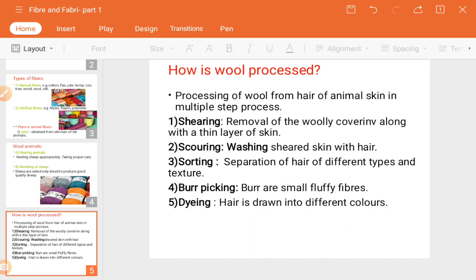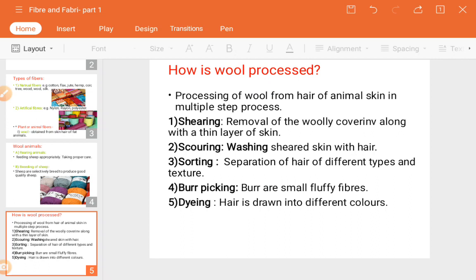Next, burr picking. Burrs are small fluffy fibers. For example, if you remove the seeds from cotton, at that time it becomes fluffy. So after washing and separating it, it looks like that.